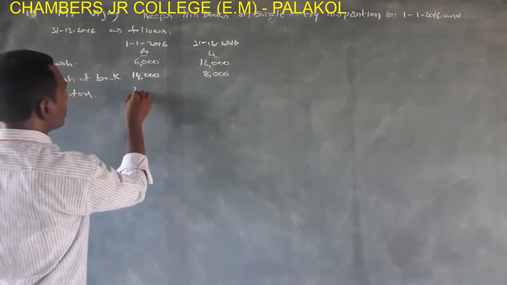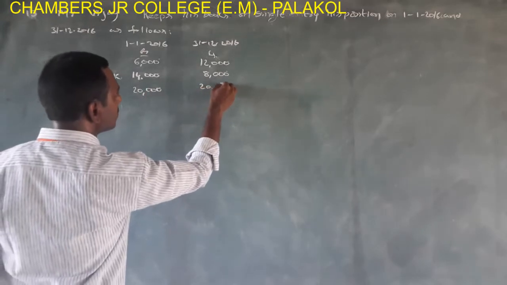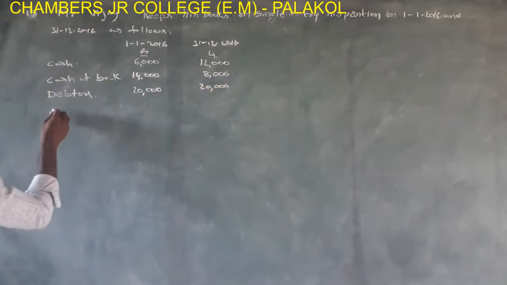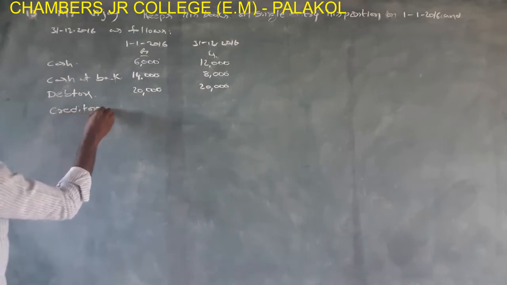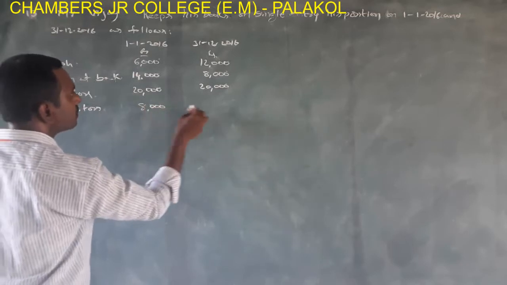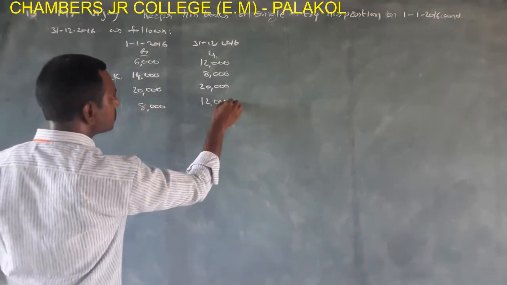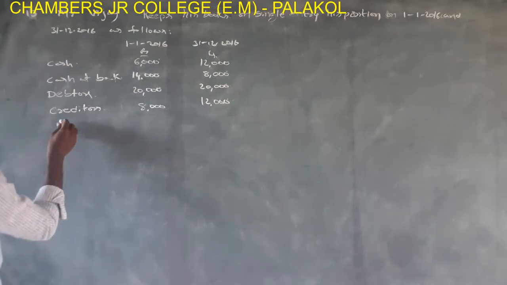Debtors rupees 20,000. Creditors rupees 8,000, rupees 12,000.